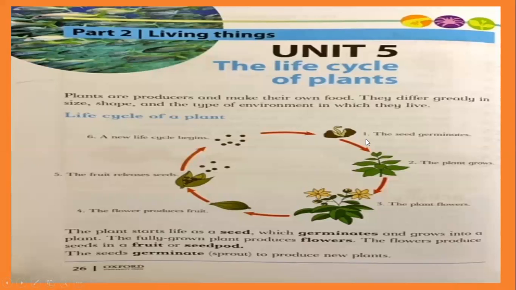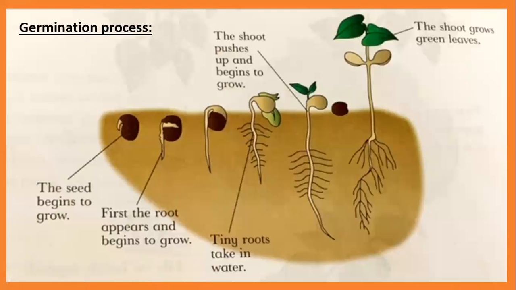How does the seed germinate? Look here. Just recall your memory and remember this. When we put the seed inside the soil, you can see the ground, and the seed is inside the ground. The seed begins to grow. Look what happened when you put the seed. Small fingers come out. It begins to grow, meaning it's alive now.